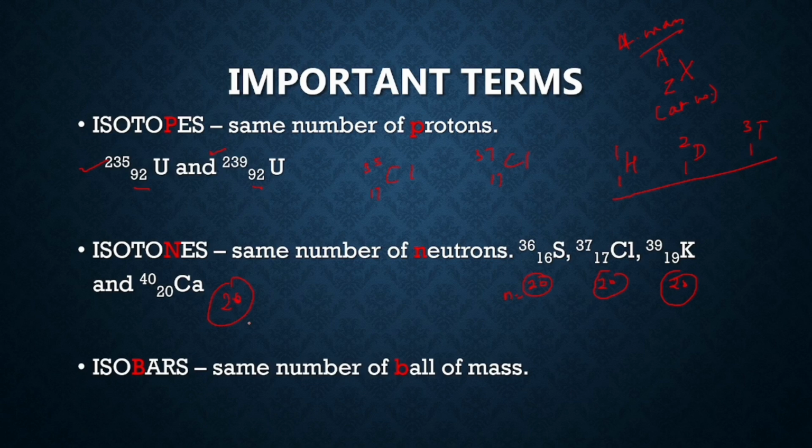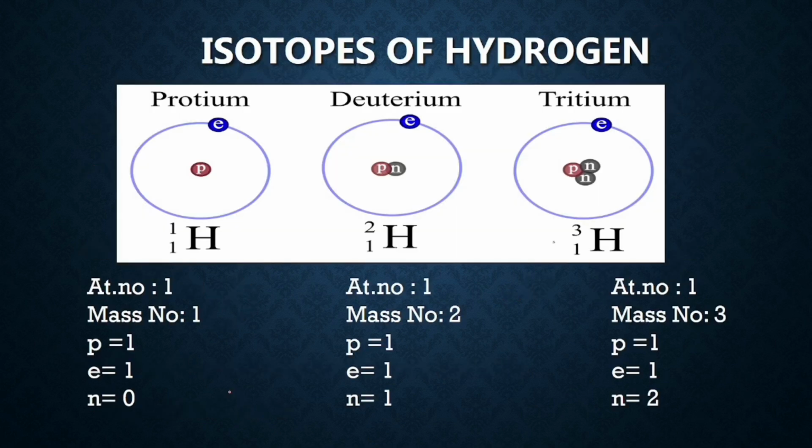Isobar: the same bar, that is the same mass. So argon and calcium both have atomic mass 40. So they are the isobars. They have the same weight.